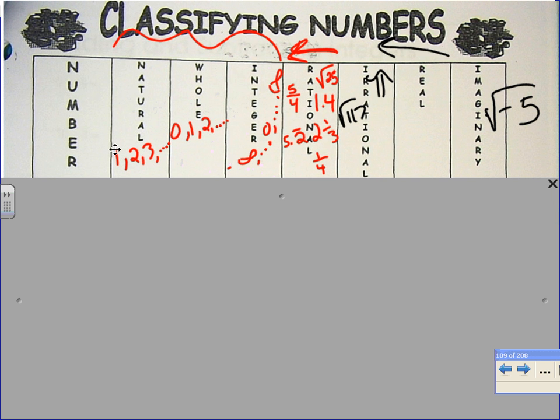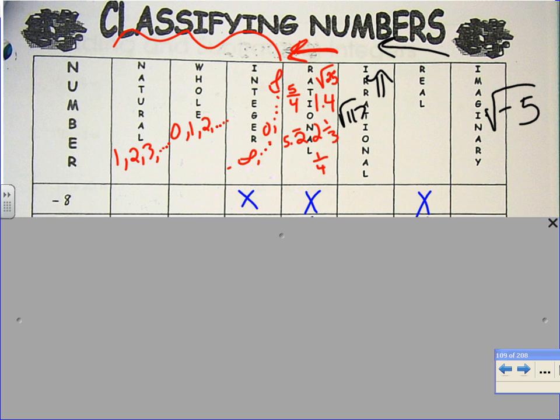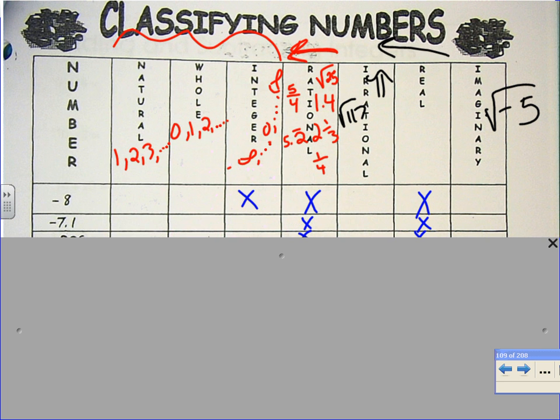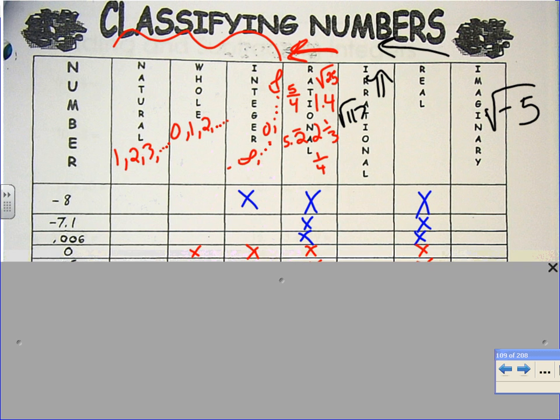Okay, so let's start with -8. Emma M, can you read your answer for -8? Yep. Good job. -7.1, Alyssa. Good. Doug, negative or positive 0.006. Good job. Next one is 0, Matt. Great job. -2.6, Justin. Great job.